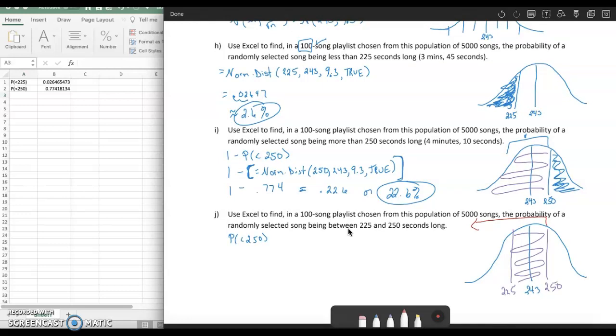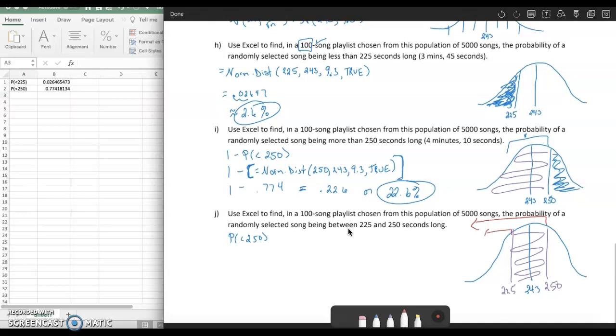But we don't want all of that. So we have to subtract off. We don't want this lower area anymore. So we have to subtract off the probability of being below 225. Now, we can just steal some information that we've already found. We found up here the probability of being below 250 was approximately 0.774. I'm just going to steal that. And we found that the probability of being below 225, that was up in part H, was about 0.026.